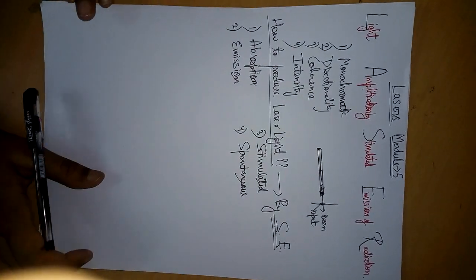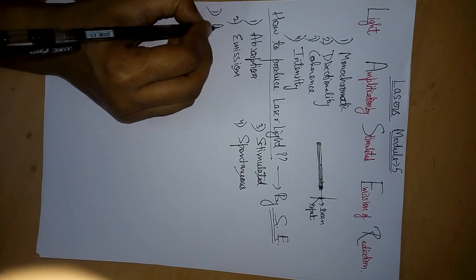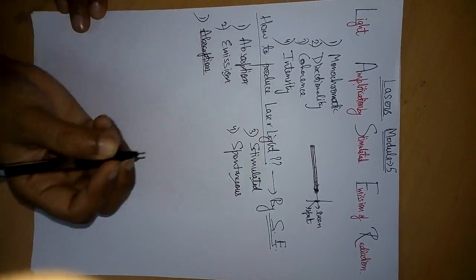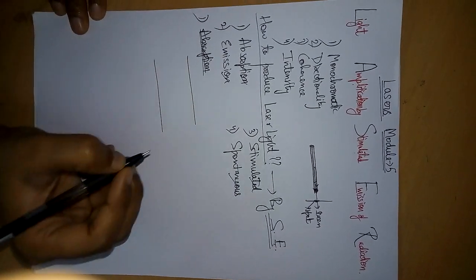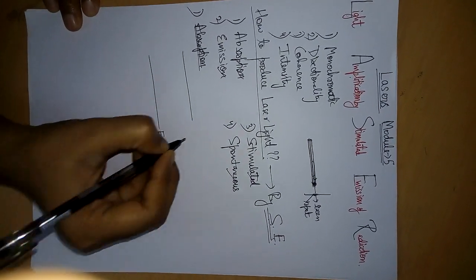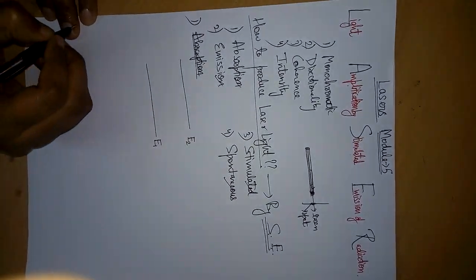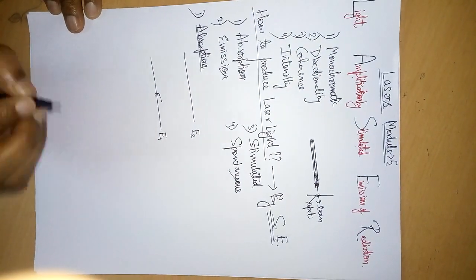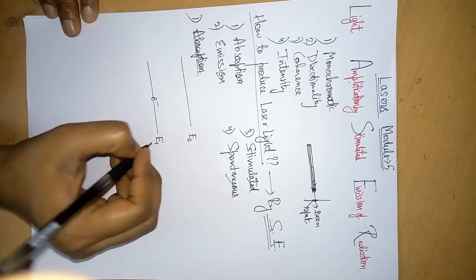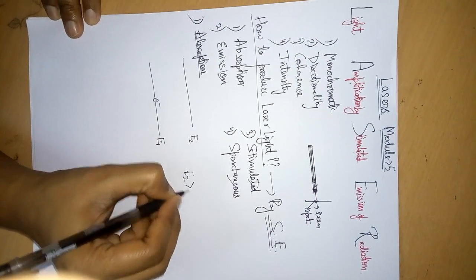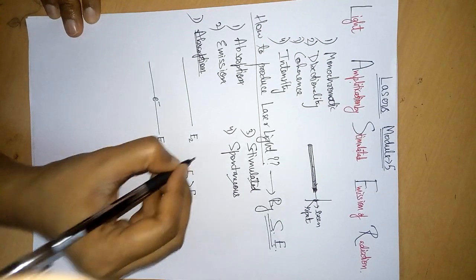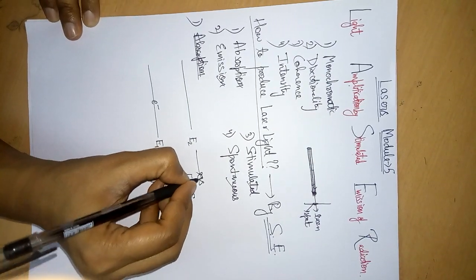So absorption, first we will talk about absorption. We have 2 energy levels, energy level E1 and energy level E2, and there is an atom or an electron in energy level E1. As it is clear from the diagram, E2 is greater than E1, which means this is the ground state and this is the excited state.